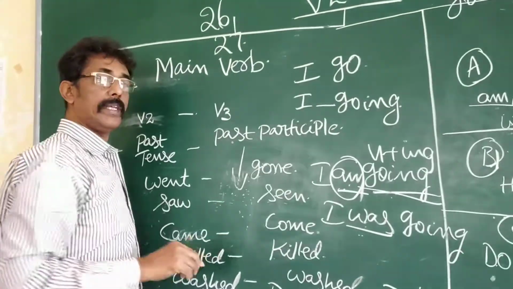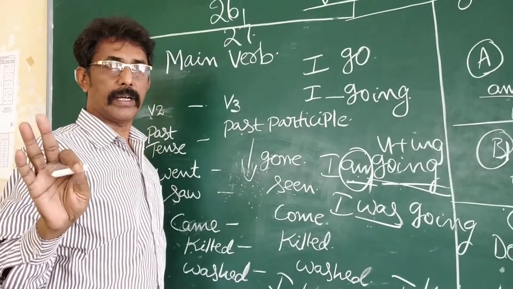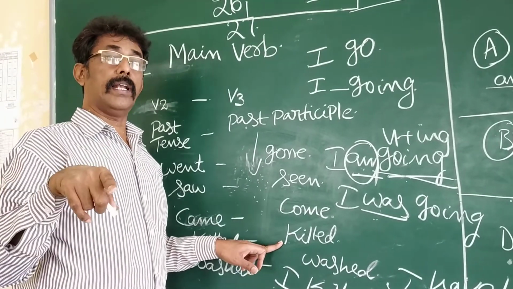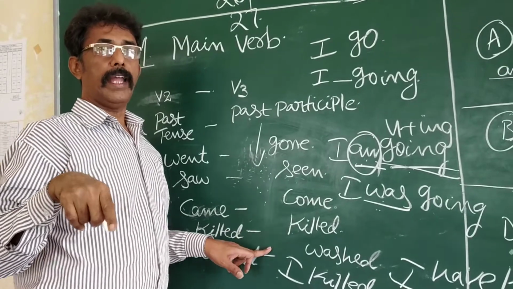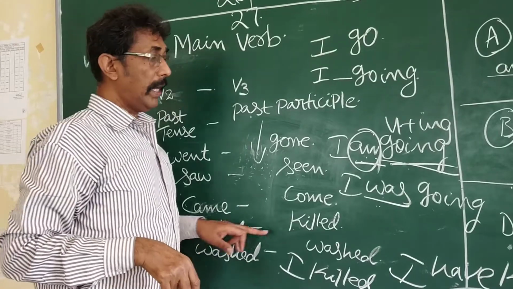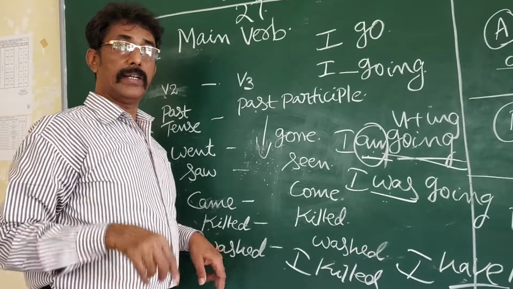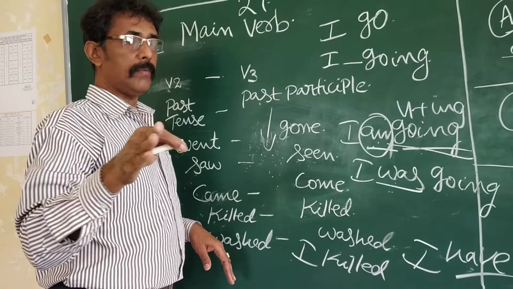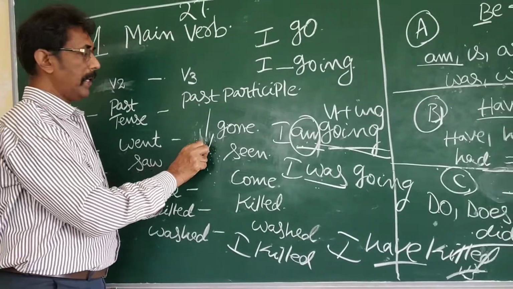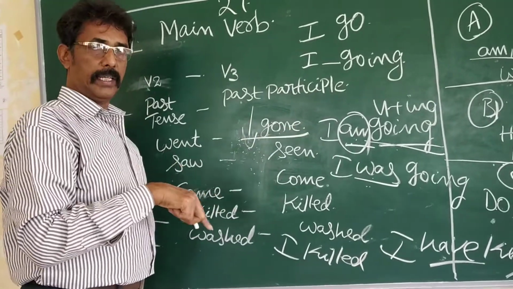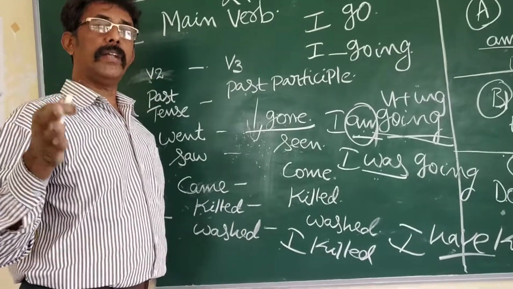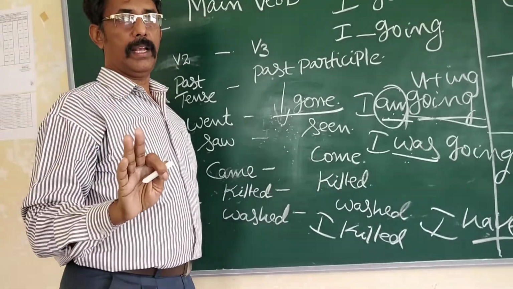But do form plus V3, never, never, never. I have killed, I am killed. I have killed is have form plus V3. I am killed is be form plus V3. But I do killed, I did killed, he does killed, no, never. Have form or be form: one out of two must take place before this concept V3. Then only your English can be refined and modified. You can understand very well.